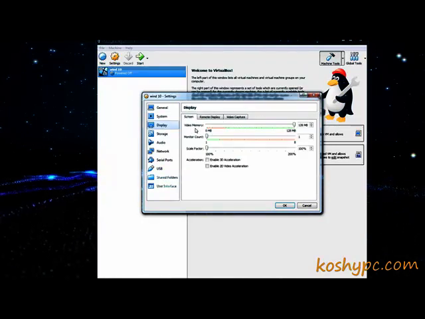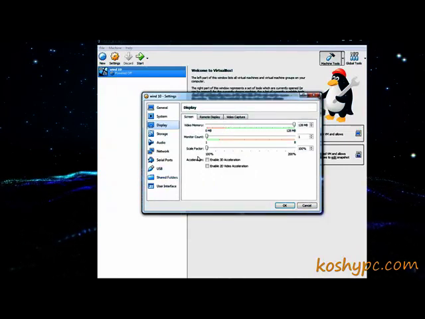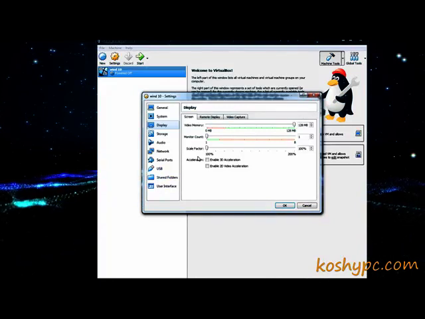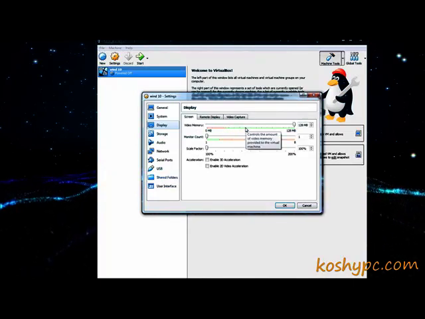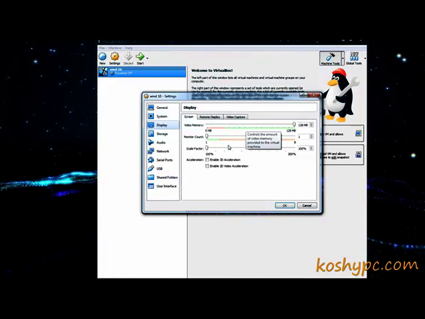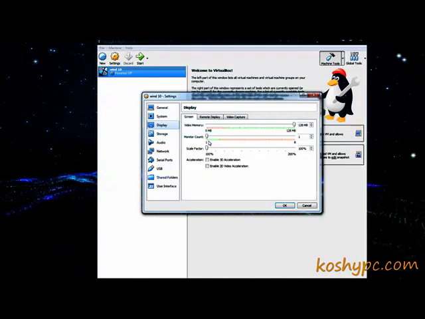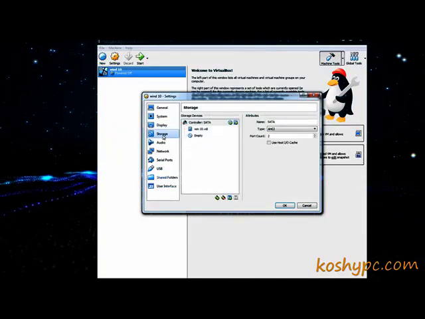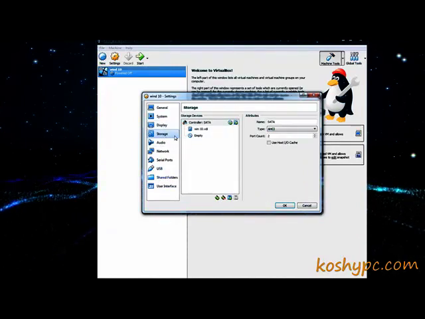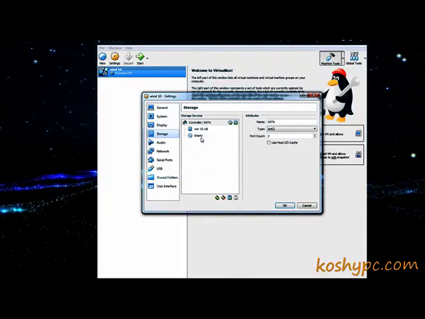Display is regarding the memory for the graphic card. If it is big or small, it will use it according to the memory of your graphic card. And here the monitor can be 1 monitor to 8 monitors, as you can see, if you would like to connect to this virtual operating system. Storage: regarding the storage, as you can see here we have 2 SATA connections.